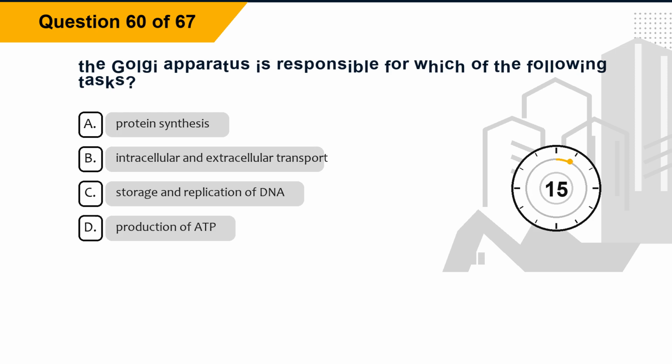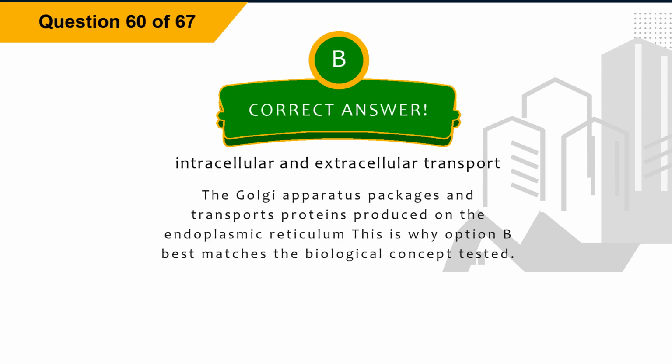Question 60. The Golgi apparatus is responsible for which of the following tasks? Option A, protein synthesis. Option B, intracellular and extracellular transport. Option C, storage and replication of DNA. Option D, production of ADP. The correct answer is option B, intracellular and extracellular transport. Explanation. The Golgi apparatus packages and transports proteins produced on the endoplasmic reticulum. This is why option B best matches the biological concept tested.